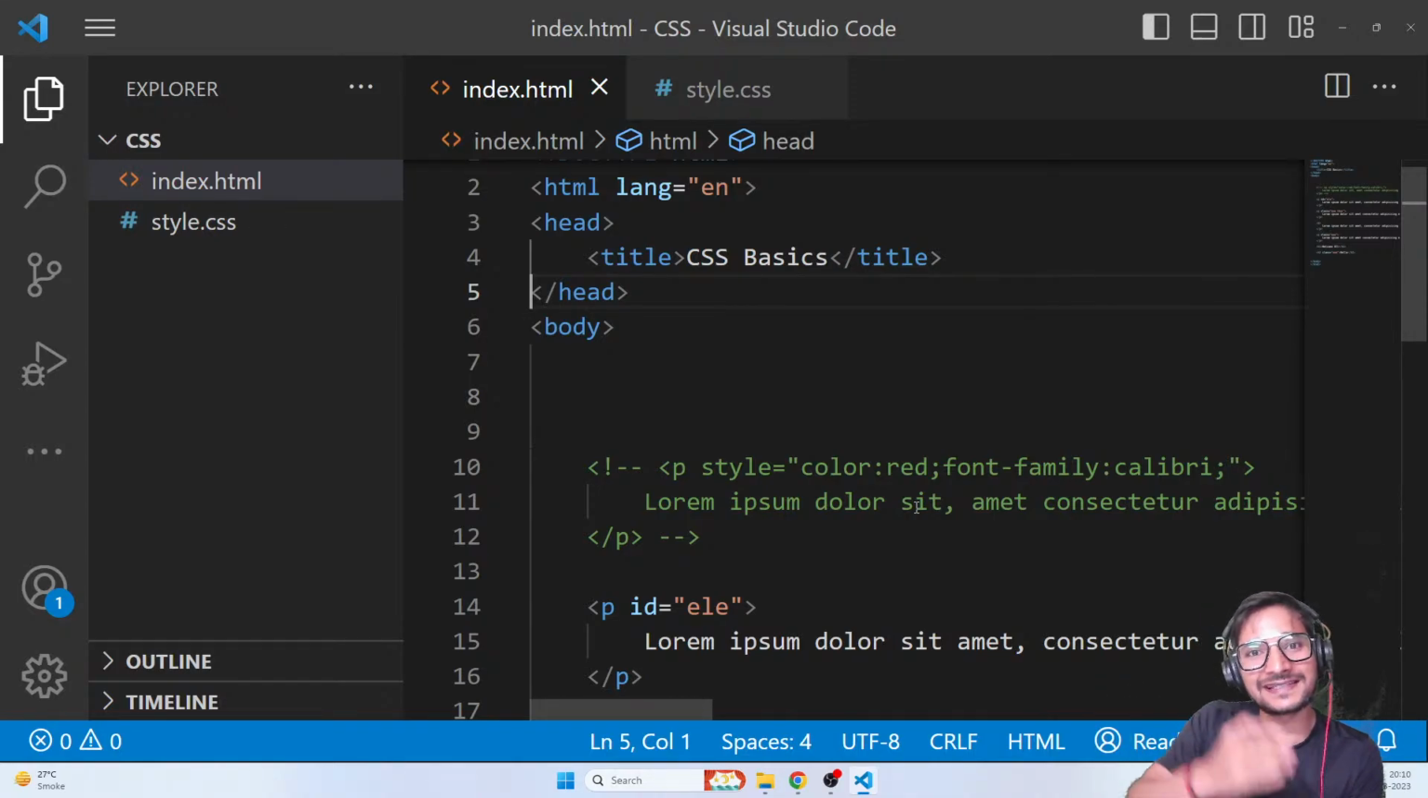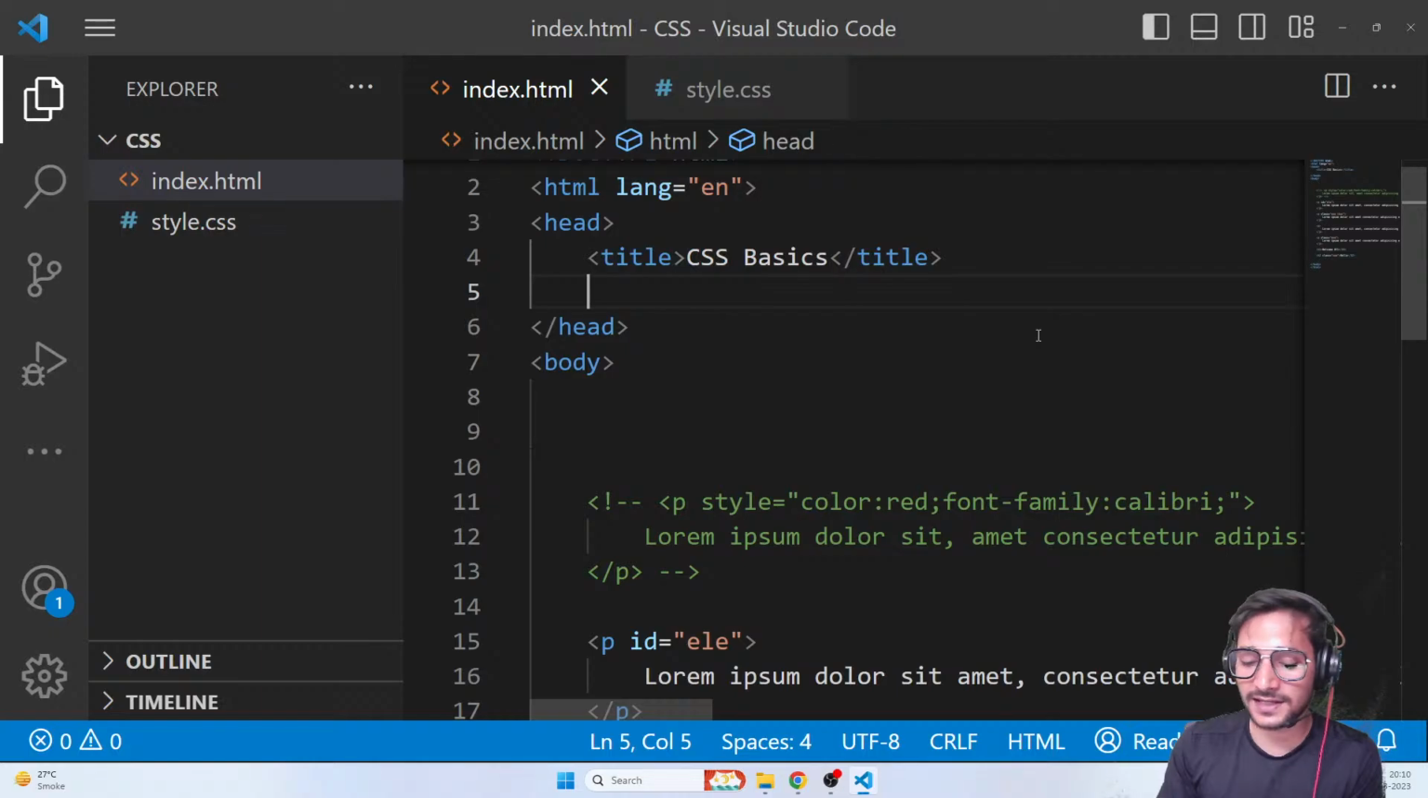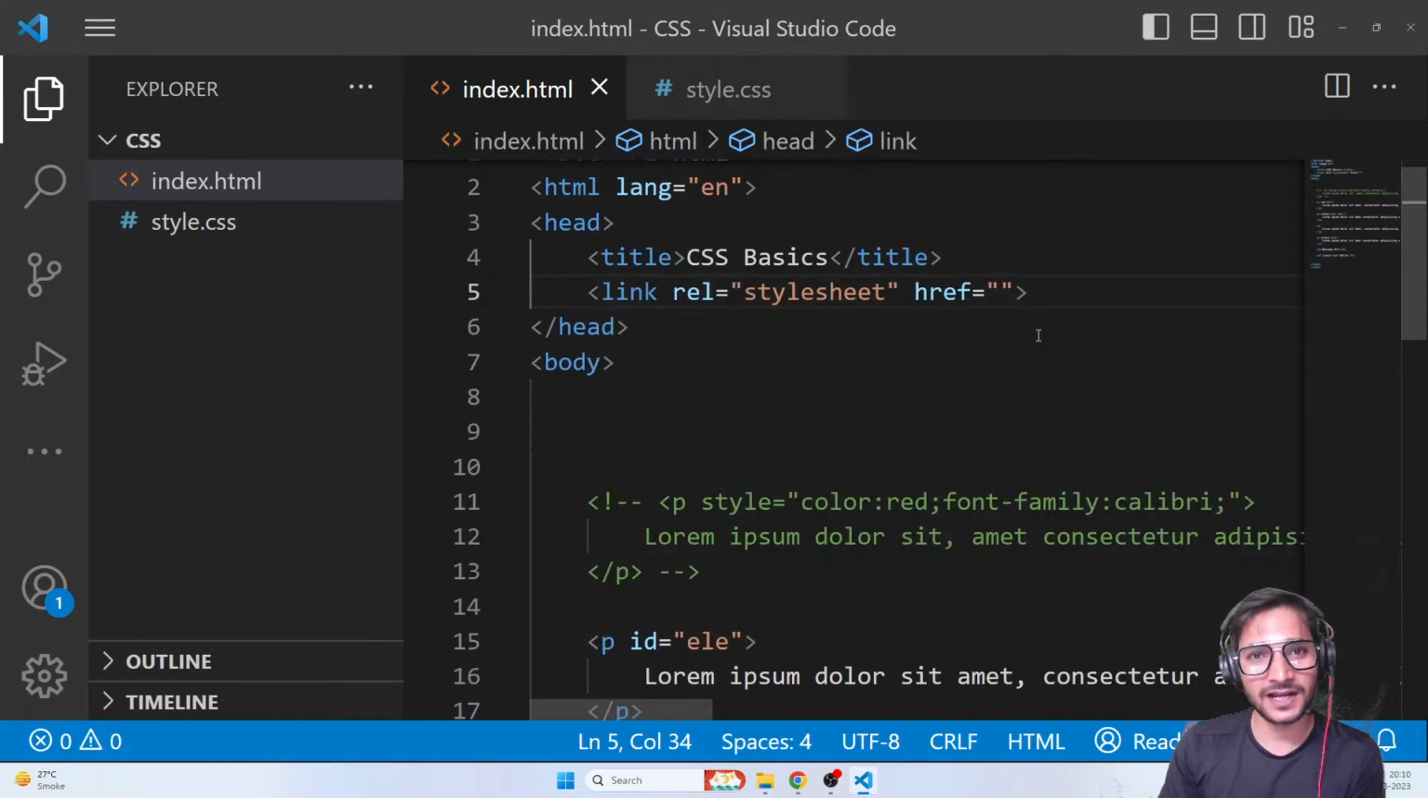So if you're creating a separate CSS file, the important thing is these files should know about each other. That means they should be linked. And to link a CSS file, you simply go in your head tag and use a tag called link. Link in HTML is simply used to link a lot of things, different resource files. CSS file is one of them.